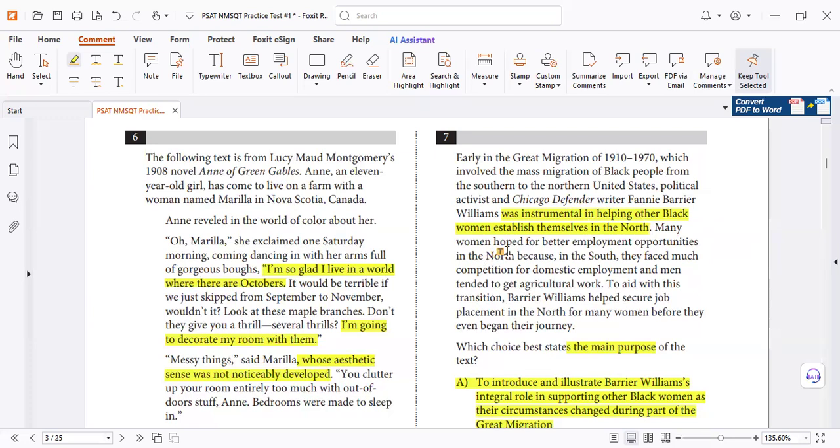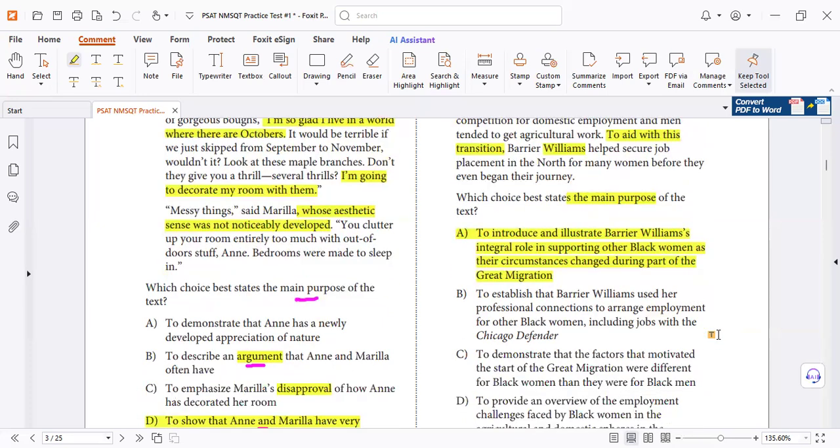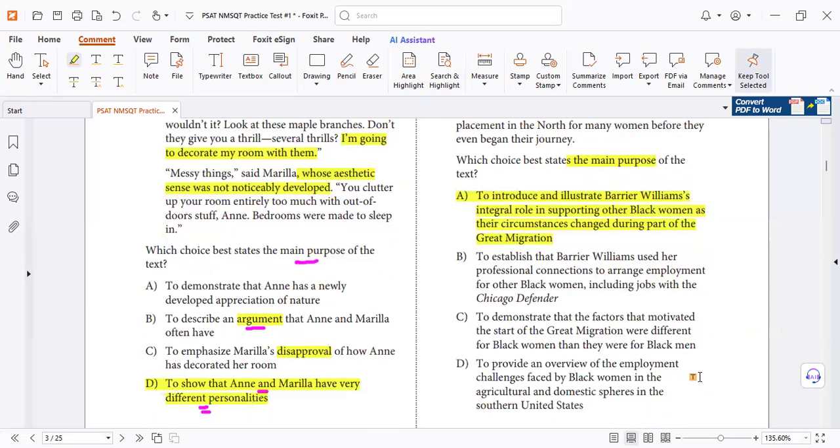Many women hoped for better employment opportunities. Look again, to aid with this transition. So again, Williams aid, help. This means she was supporting the Black women. For letter D, no, because not all the text is about the employment, the challenges faced by